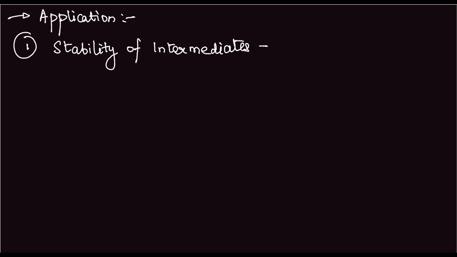A carbocation is one which has an electron deficient group or atom. So first we define what a carbocation is. Carbocation, electron deficient atoms or group. So it is basically carbon having a plus charge on it.